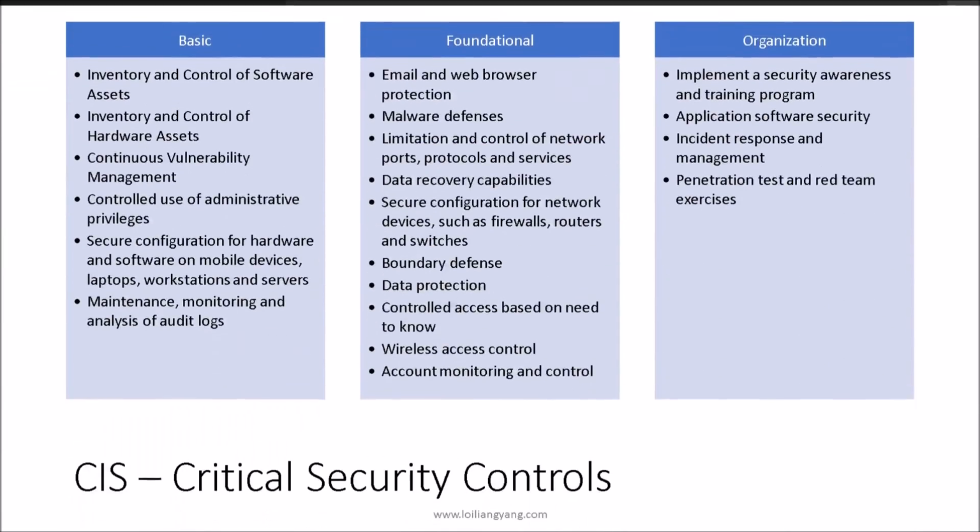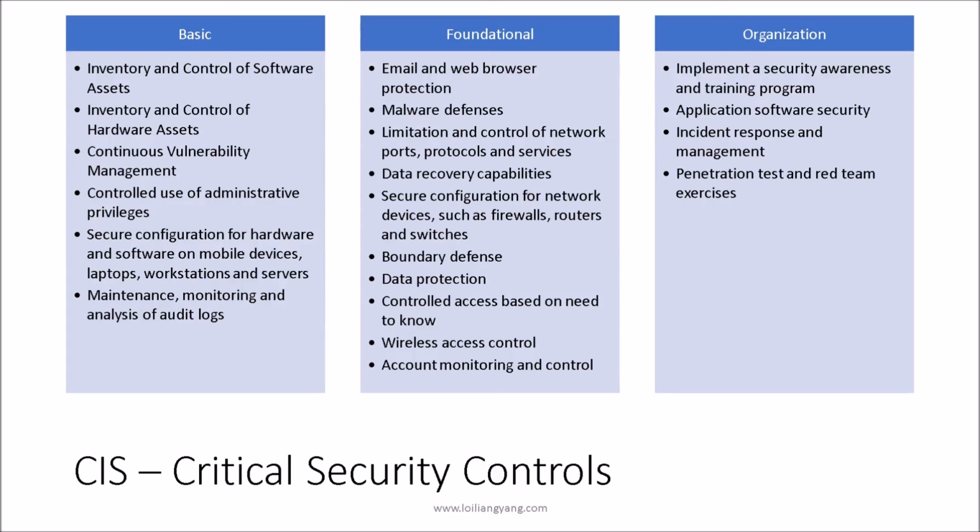So to summarize today's lecture, we have gone through all of the basic, foundational, as well as organizational controls. So all in all, these security controls have to work hand in hand so that you can holistically defend your enterprise against potential cyber threats. Whether you're looking at continuous vulnerability management, all the way to the security awareness and training program, all of them have to run concurrently and you have to prioritize your efforts.